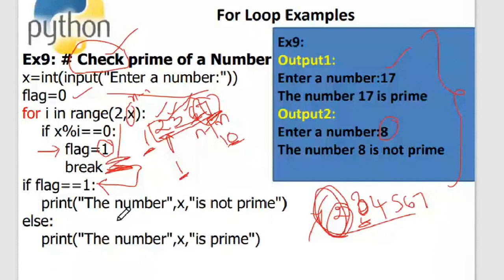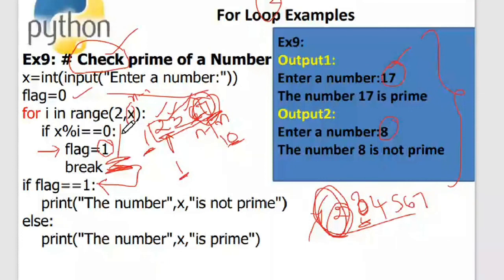Coming to 17, we'll take an example of 7 instead, since 7 is better. For 7, I have to check from 2 to n minus 1, which is 6. First for 2, it is checking 7 mod 2. It is not producing a remainder 0. Then it checks for 3: 7 mod 3, no 0. 7 mod 4, no 0. 7 mod 5, no 0. 7 mod 6, no 0.